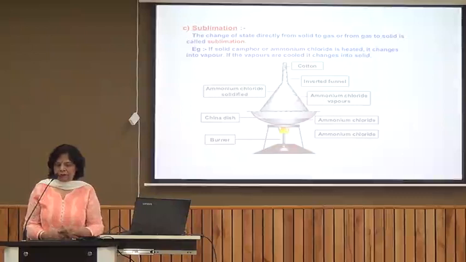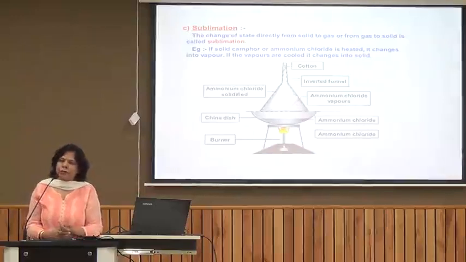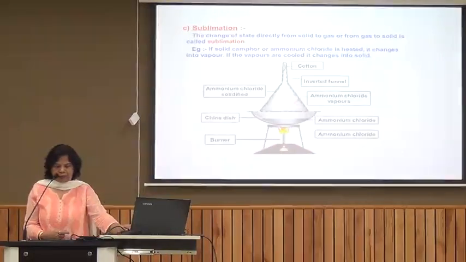Here this is the diagram showing the process of sublimation. The solid which sublimes, here we have taken ammonium chloride, converts directly into gaseous state on heating in a china dish. When we heat ammonium chloride, it directly changes into vapor, but we have to collect the vapor. So a funnel is inverted over it and its opening is closed with cotton, and very soon we see white solid depositing on the inner part of the funnel. That is actually solid ammonium chloride, which we call the sublimate of ammonium chloride, obtained by cooling the vapor. So this process is called sublimation.